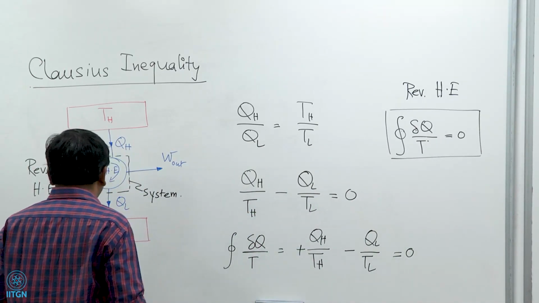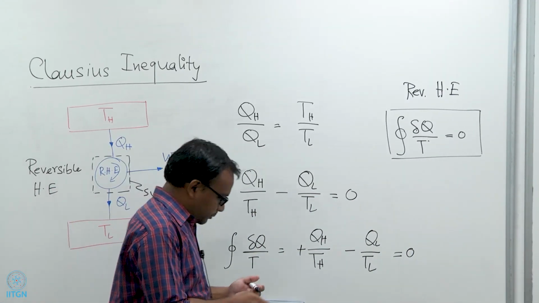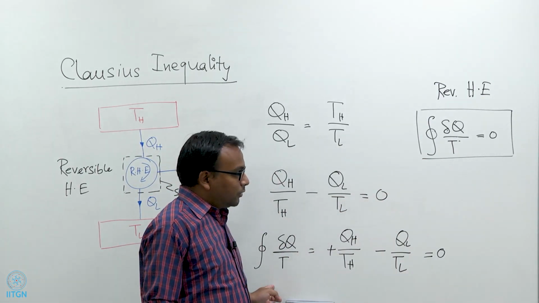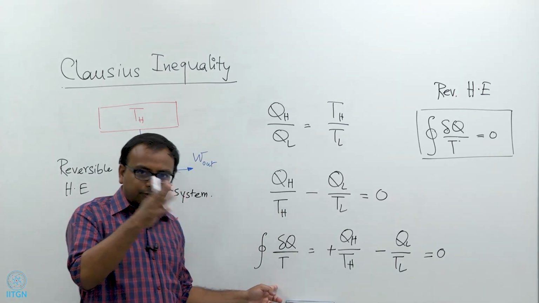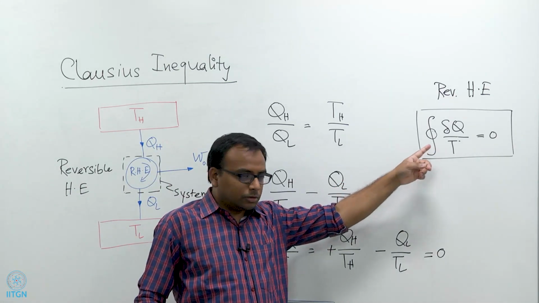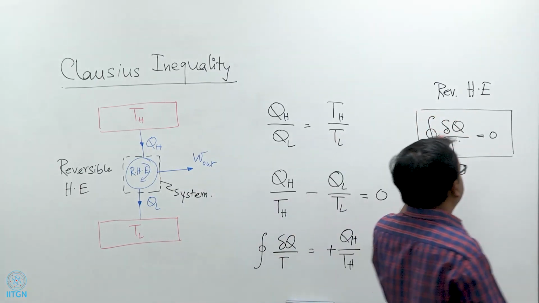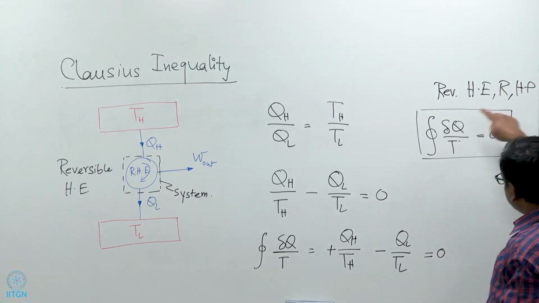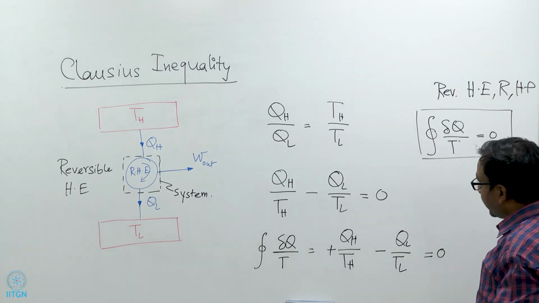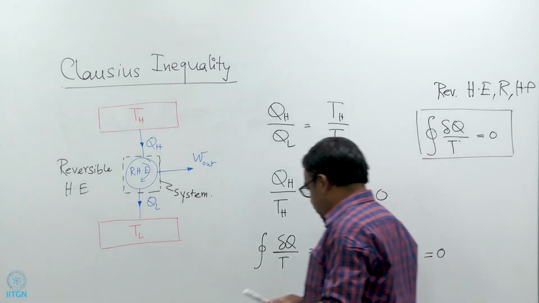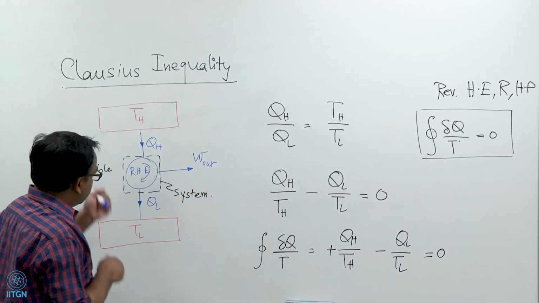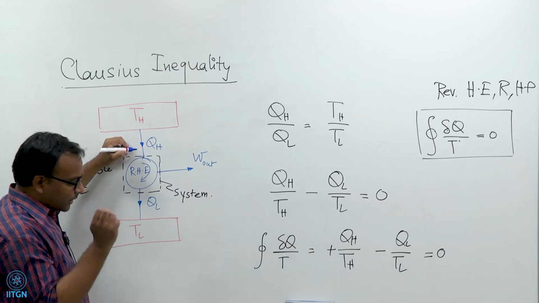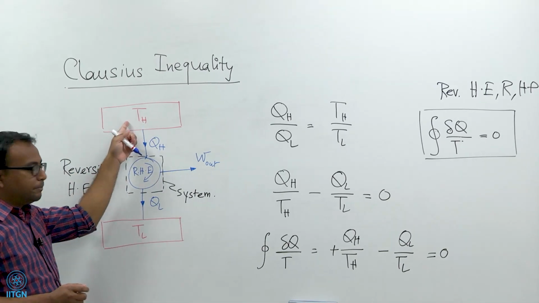And by the way, let me also tell you that even if you calculate this same integral for a heat pump or a refrigerator which are reversible, you will get the same answer. So, this is true for reversible heat engines, refrigerators or heat pumps. But this is only true as long as those devices are reversible, which means that the temperature at this boundary can only be infinitesimally small as compared to Th.